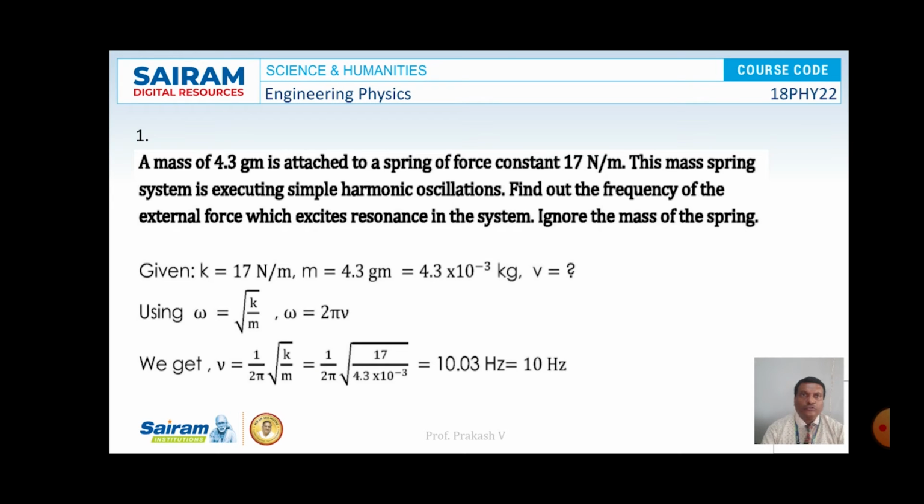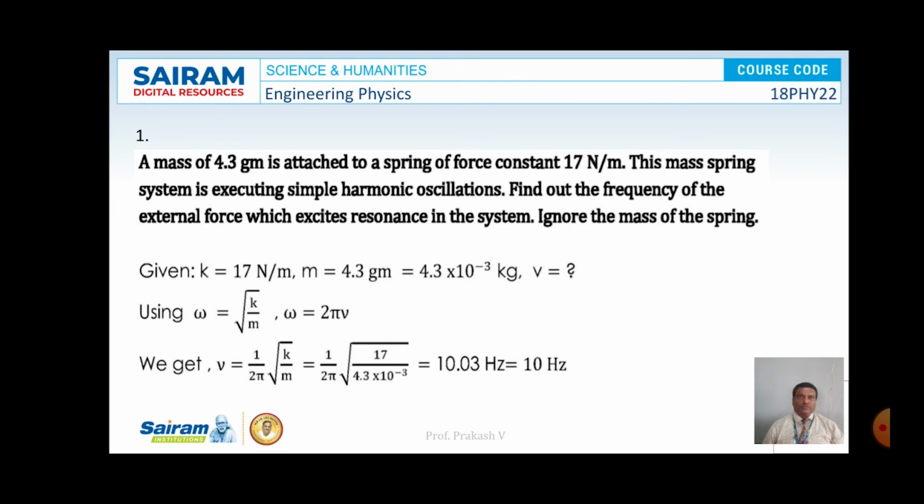Now here is a problem. A mass of 4.3 gram is attached to a spring of force constant 17 Newton per meter. This mass spring system is executing simple harmonic motion. Find the frequency of the external force which excites resonance in the system. Ignore the mass of the spring. Here the force constant K is 17 Newton per meter and m is 4.3 grams. Convert that into kg, that is 4.3 into 10 to the power of minus 3 kg. Further, omega is equal to square root of K by m, and omega is equal to 2 pi mu.